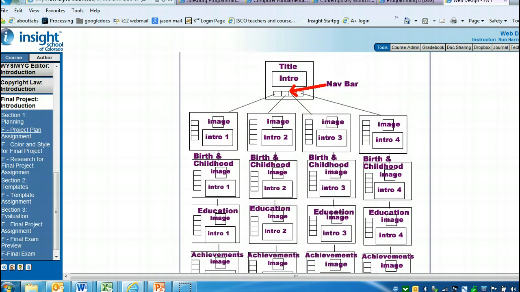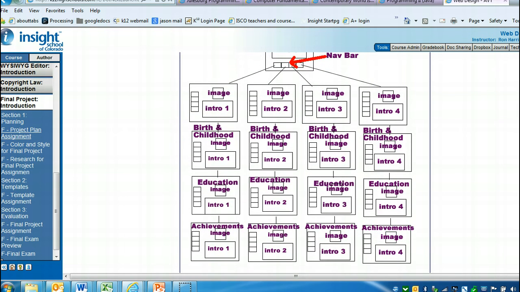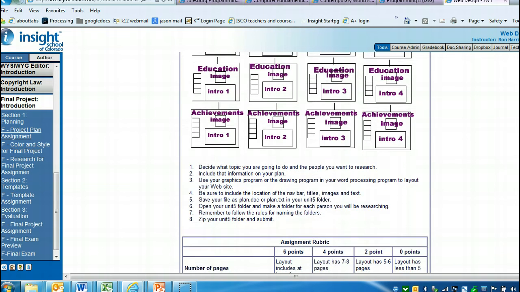In this example, they happen to have 4 pages for each person. But for some of it, their education and achievements might be on the same page, or their intro page and their birth and childhood would be together on one page, and the education and achievements could be on another page. However you want to do that, you'll see a picture of what your index page, your main page, will look like in a minute. But you can see that you'll have nav bars on each page, images, and then text information.